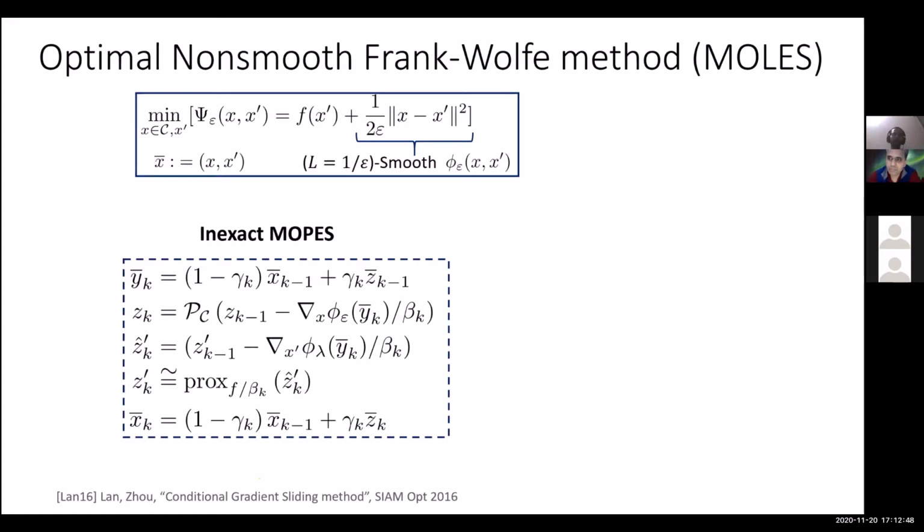Okay. So now if you just put both of them together, L here will again be this 1 over epsilon thing, right? So in terms of projection oracle calls, it will again be just 1 over epsilon. In terms of subgradient calls, it will be 1 over epsilon squared. Okay.